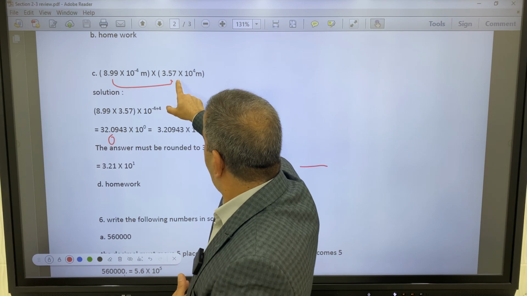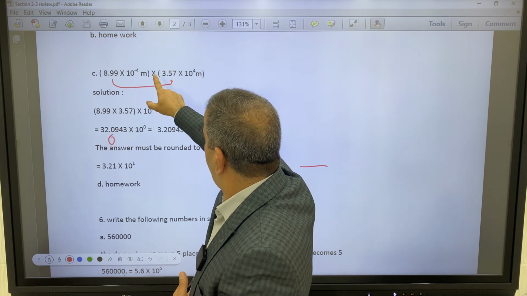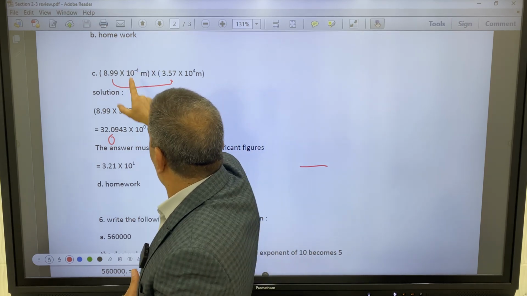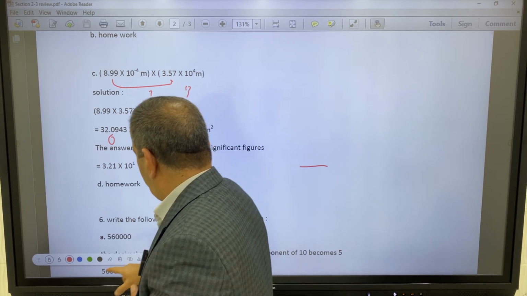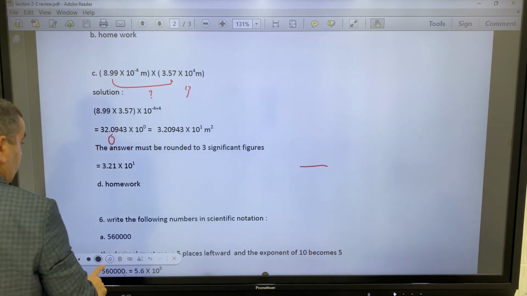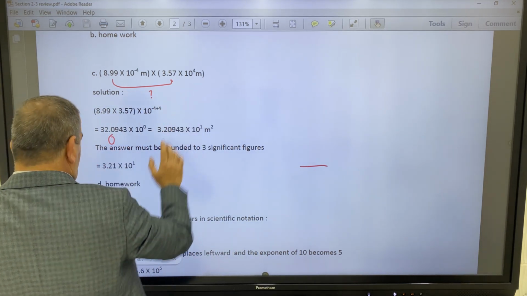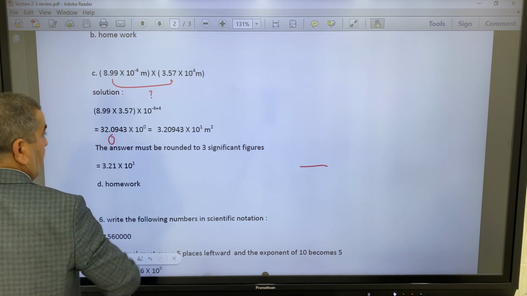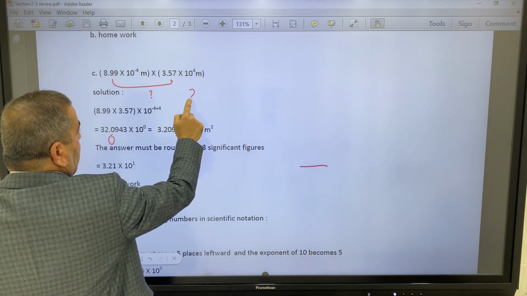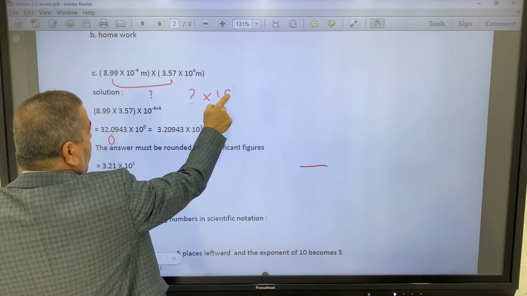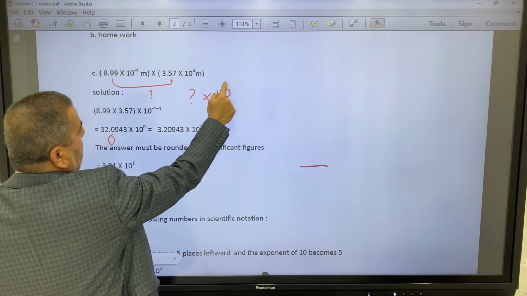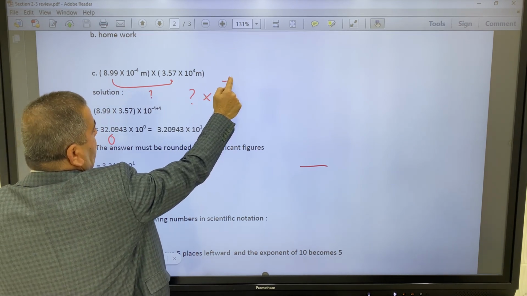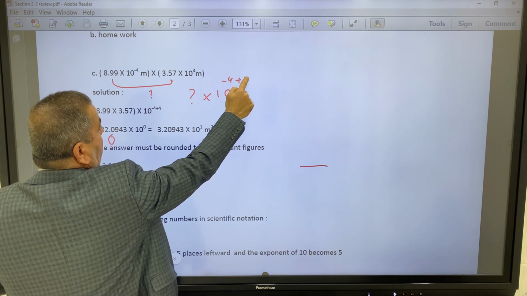Okay. The result here, let's say this is a question mark. Now, the question mark times 10 power the first exponent plus the second, which is negative 4 plus 4.